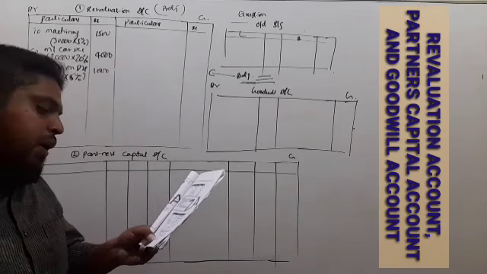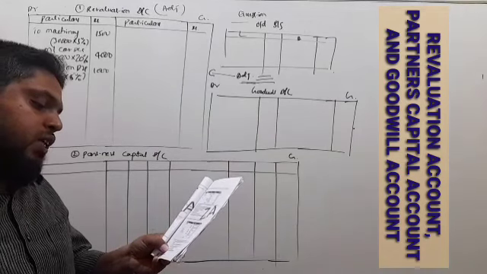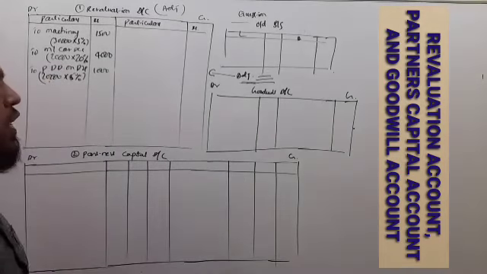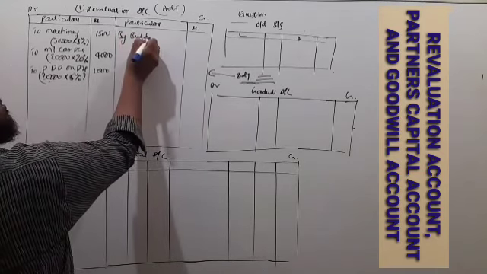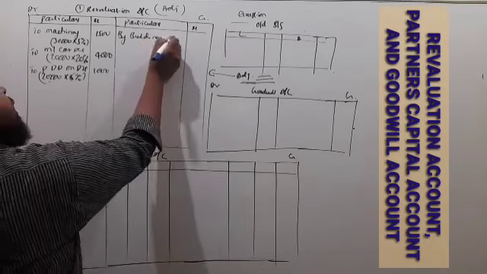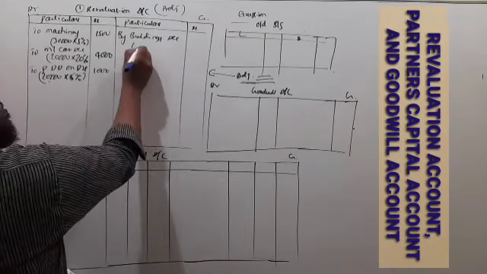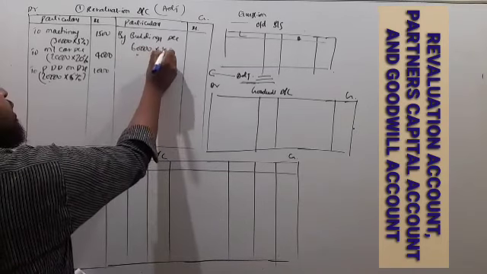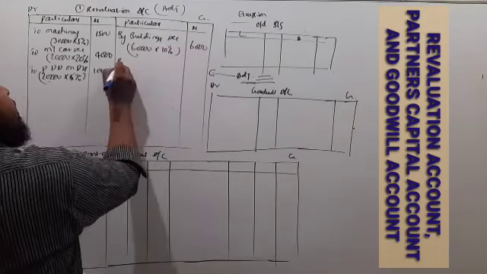Next, appreciate building and investment at 10% and 7.5% respectively. It is an appreciation, so we record it on the credit side. Buildings: 60,000 into 10%, 6,000.